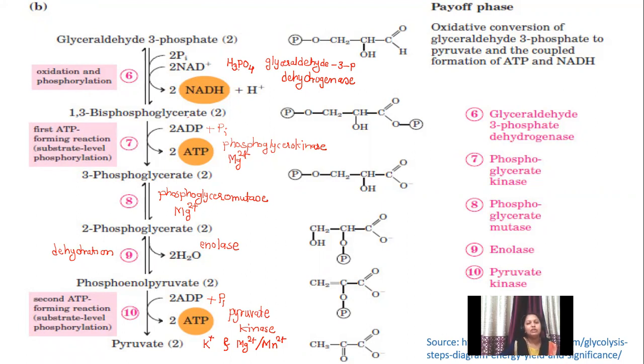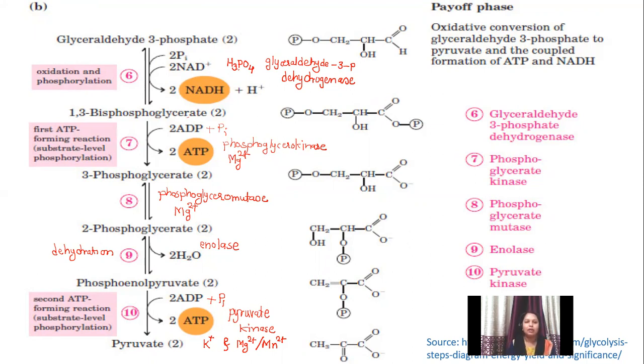Now, the importance of glycolysis can be explained in three terms, or glycolytic intermediates. How they're important, they are expressed in two ways. First one, once the glycolytic intermediates are formed, as we know that glycolysis is occurring inside the cytoplasm, so these glycolytic intermediates will be remaining in the cytoplasm itself. As we know that the glycolytic intermediate concentration will be more in the cytoplasm as compared to outside the cell, there is a chance that these will flow from their higher concentration to their lower concentration, that is from inside the cell to outside the cell. But this is not happening.